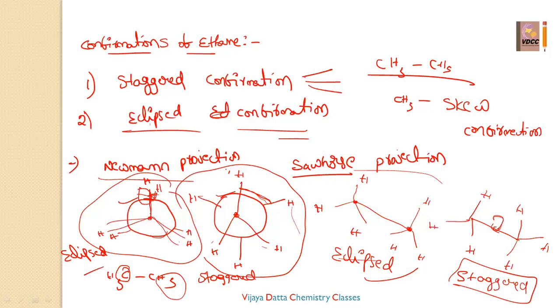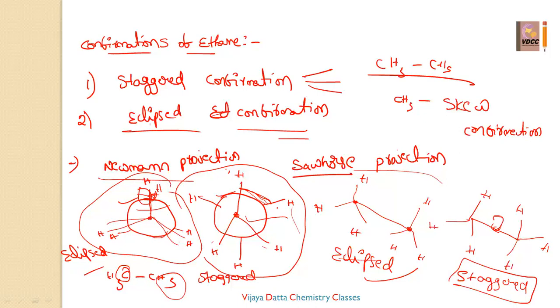Due to that, the eclipsed will be less stable, whereas in the staggered there is a distance between these hydrogens, so the interelectronic repulsions are very low. So due to the absence of these repulsions, the staggered conformation is more stable. So out of eclipsed and staggered, staggered conformations are more stable. So this is about the conformational isomerism of ethane.